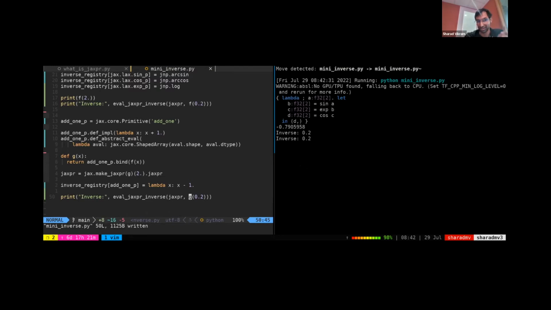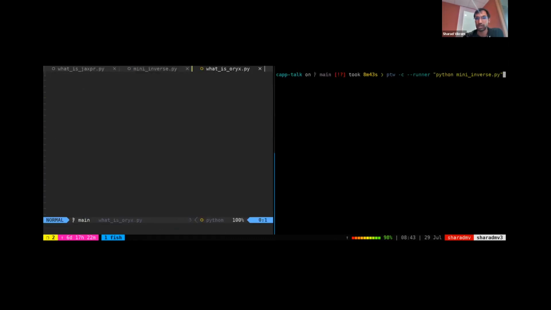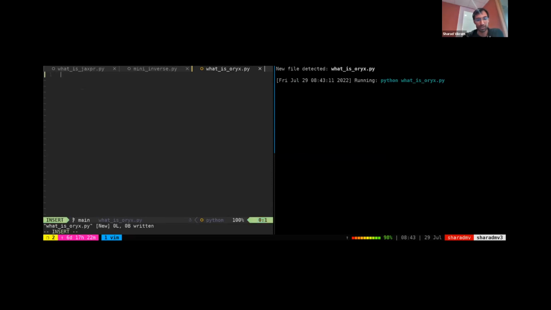So I'll now briefly transition into Oryx and hopefully cover some interesting things that you can do in probabilistic programming with Jaxprs. So I'll write a new file, what_is_oryx.py, and change to that. So why did we talk about inverse? Well, it's because Oryx actually has its own inverse.